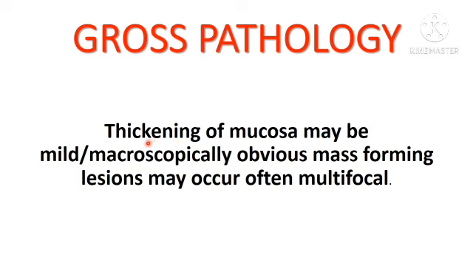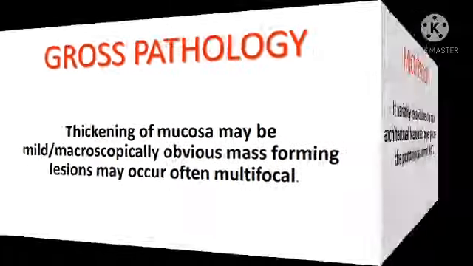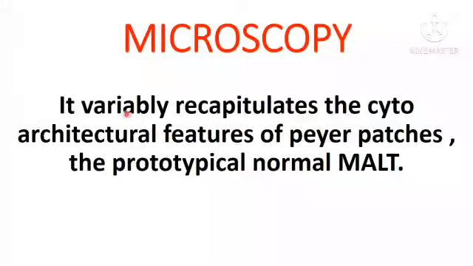Grossly, you can see only thickening of mucosa, or it may present as an obvious mass, but it will be multifocal. As I said earlier, MALT lymphoma recapitulates the cytoarchitectural features of Peyer's patches, which are prototypical for normal mucosa associated lymphoid tissue.